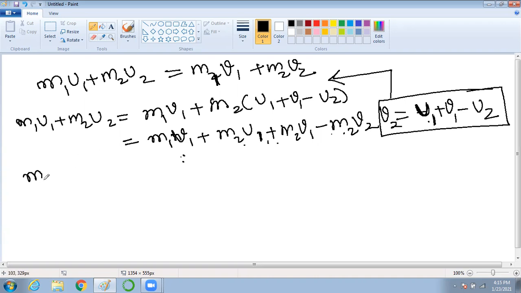So this will become m1u1, and this goes to that side and becomes minus m2u1. Now let us take all the u2 terms also to that side.